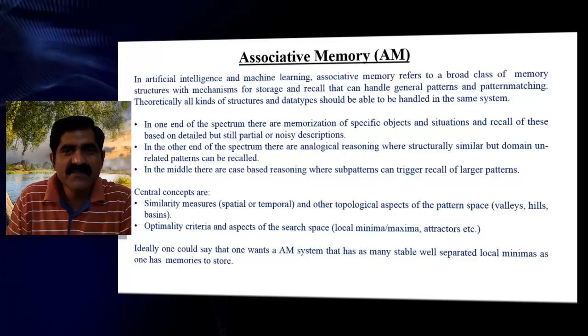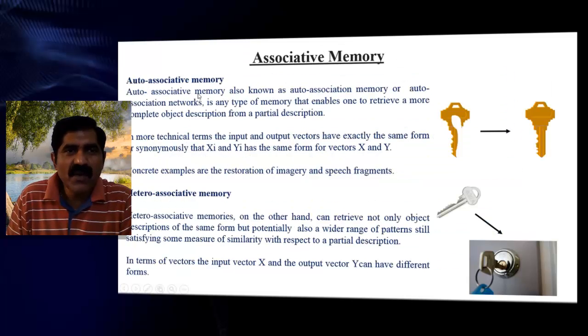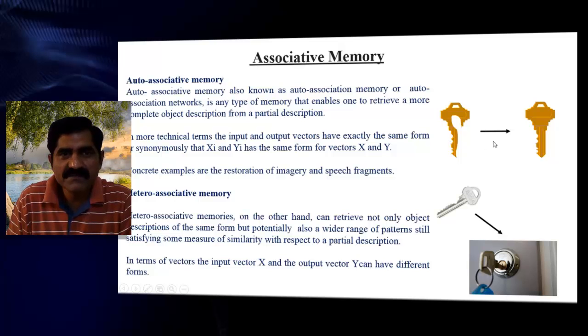Take the example of auto associative memory: if you give an input, you will get this. The input and output vectors have exactly the same form. This is what you call auto associative memory. But in the second case, if you give this key, it gives not only the key but also some other information.